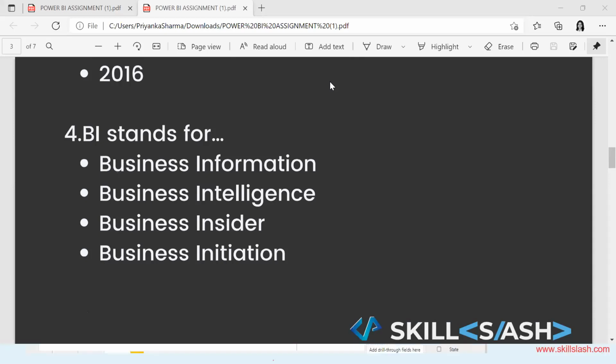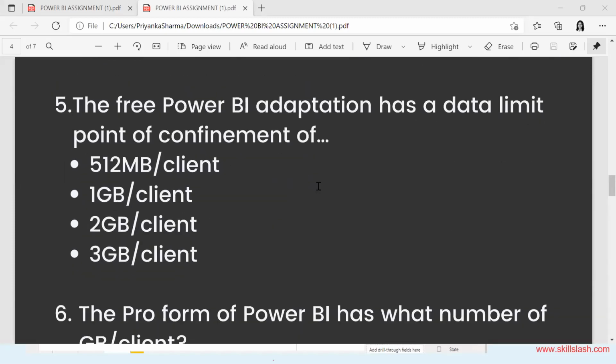So business intelligence. Right. Option B. Okay. The fifth one. The free Power BI version has a data limit of only 1 GB per client. So only 1 GB per client is the answer. Option B.